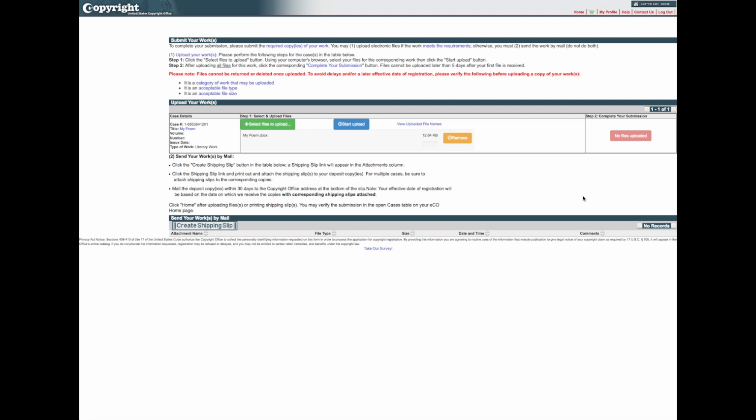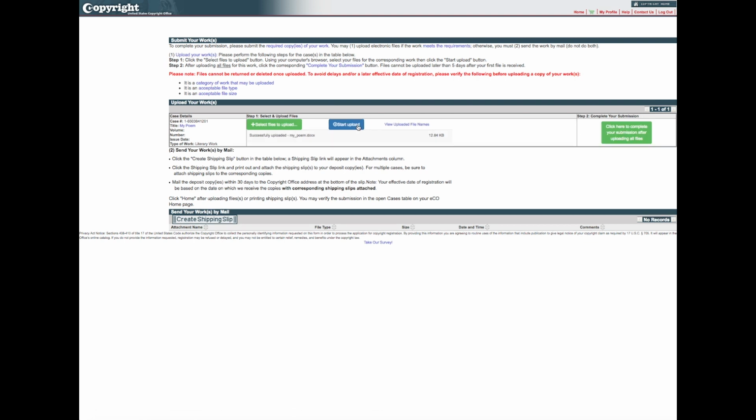Click the blue Start Upload button to upload your file. Once the file has been uploaded, Successfully Uploaded will be added in front of the file name. Click the Complete Your Submission button to confirm that the file has been uploaded. You will receive an email from the Copyright Office confirming receipt of your file.